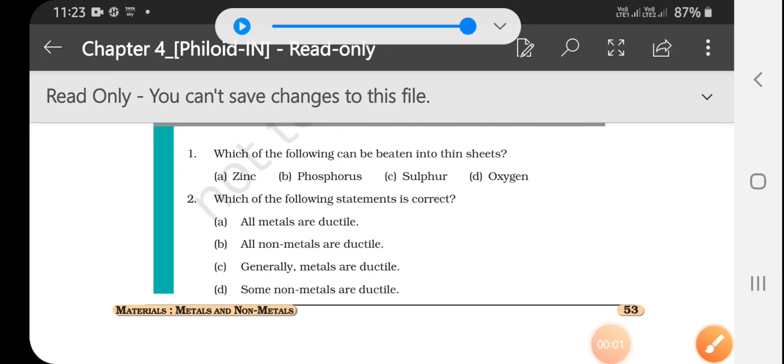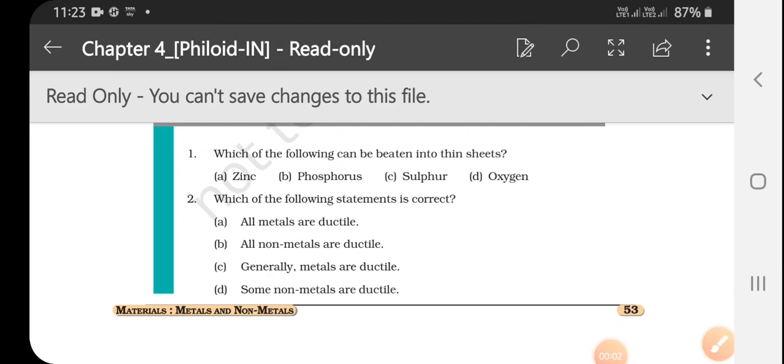Good morning, students. Today we are going to solve NCERT questions of the chapter Metals and Non-Metals. The first question: which of the following can be beaten into thin sheets? Options are zinc, phosphorus, sulfur and oxygen. You know, phosphorus, sulfur and oxygen are non-metals, only zinc is the metal, so the answer will be zinc.